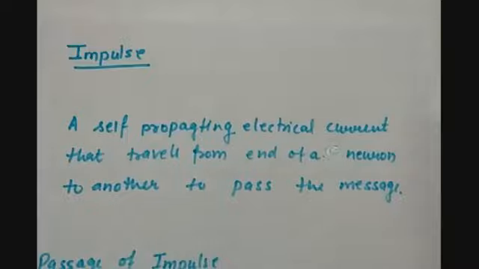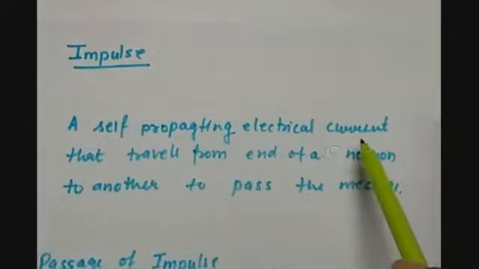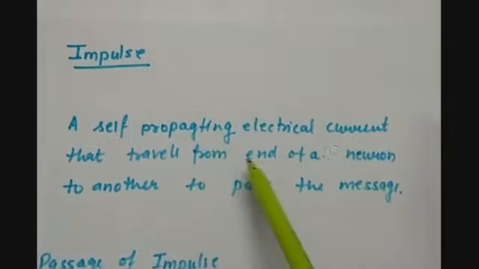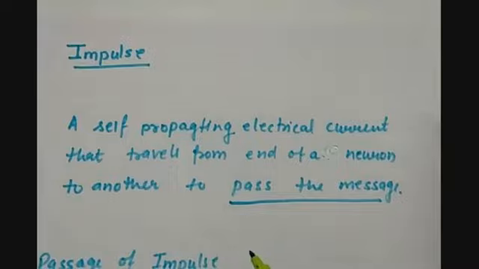So what is that signal which is traveling inside the nerves? It is an impulse. And what is an impulse? It is a self-propagating electric current that travels from one end of a neuron to another, to pass the message from one part of the body to another.